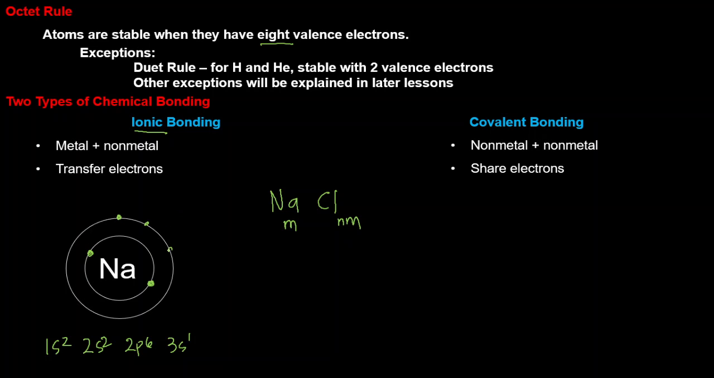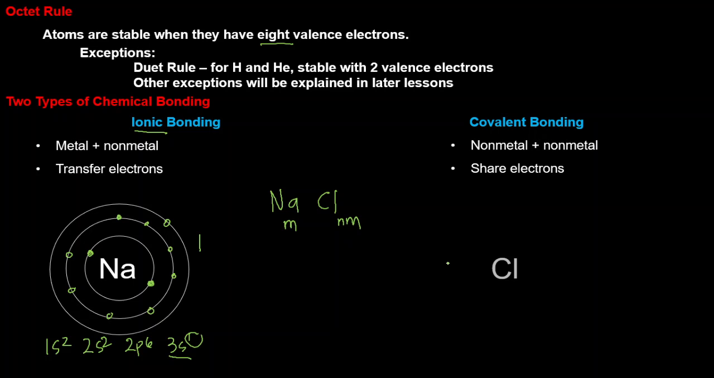1, 2, 3, 4, 5, 6, 7, 8. And on the third energy level, its outermost energy level, there is 1 electron. So sodium has 1 valence electron. Again, valence electrons are the number of electrons found on the outermost energy level. It's not happy, because according to the rule, they are happy when they have 8 valence electrons.